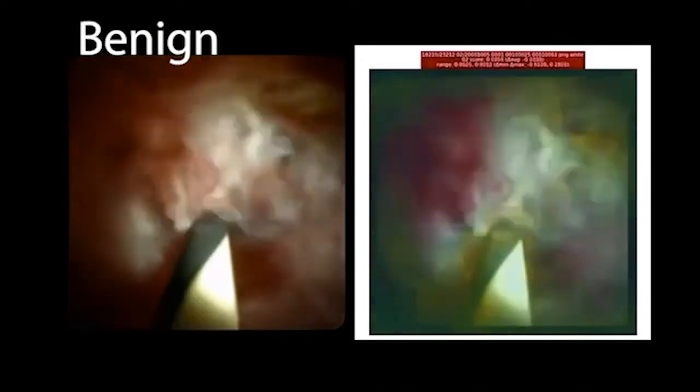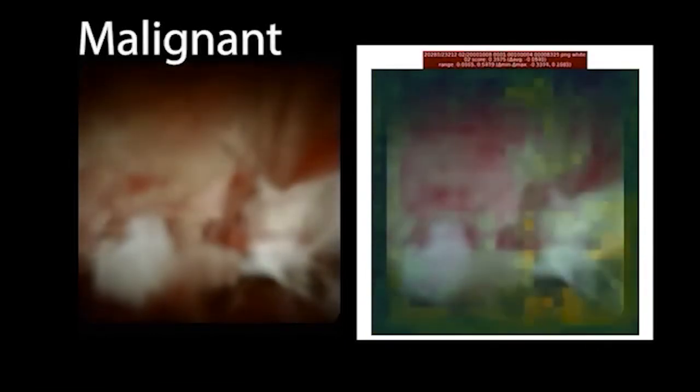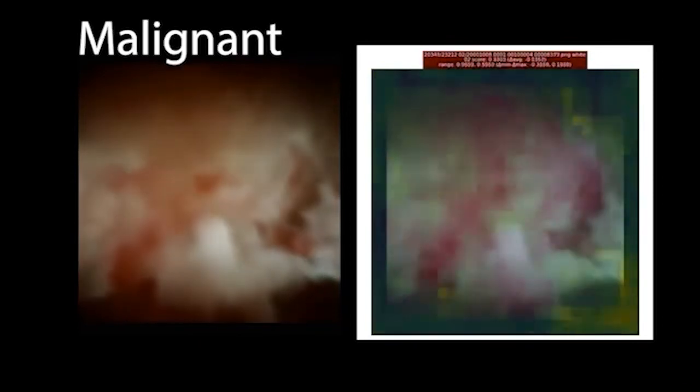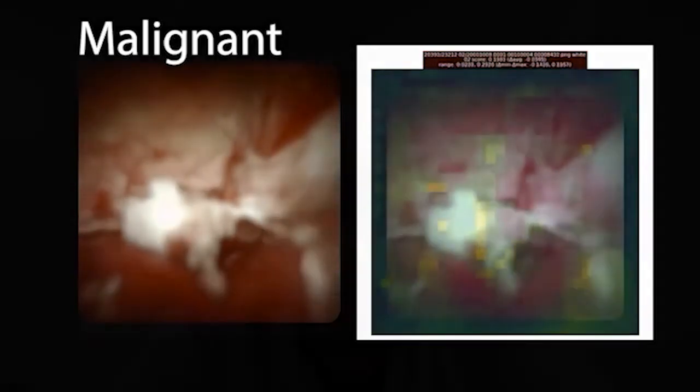Now, once we trained and validated our convolutional neural network that was capable of mimicking those kinds of annotations, we then worked to develop a scheme or system using that convolutional neural network so that we could apply it to whole videos. And now I'm just going to be showing you an example of what it looks like when we apply our convolutional neural network to whole videos of both benign and malignant strictures.